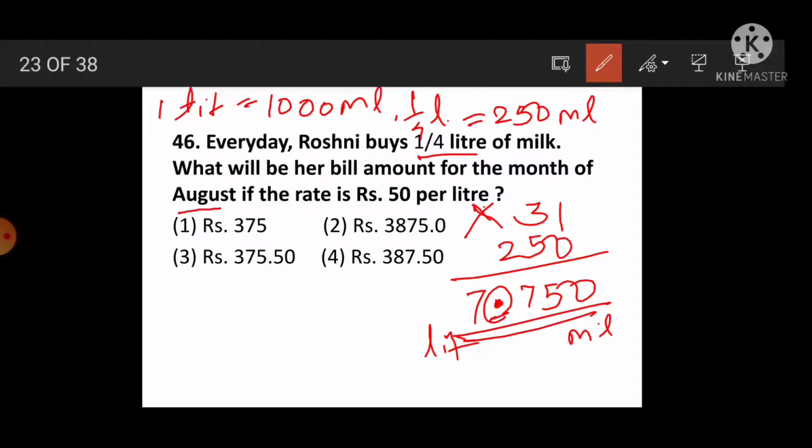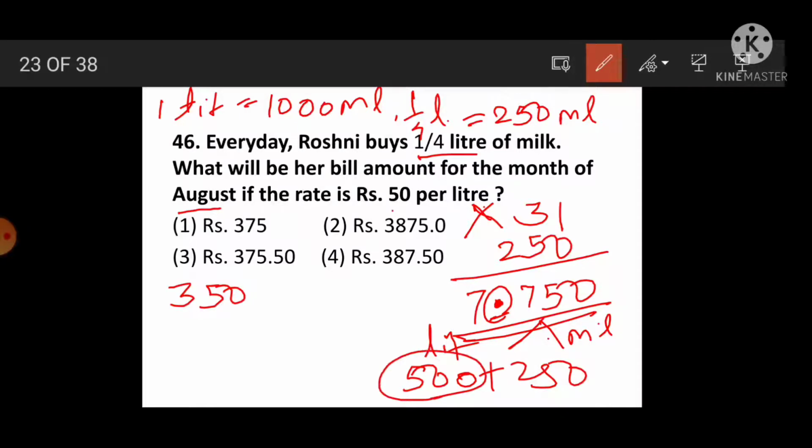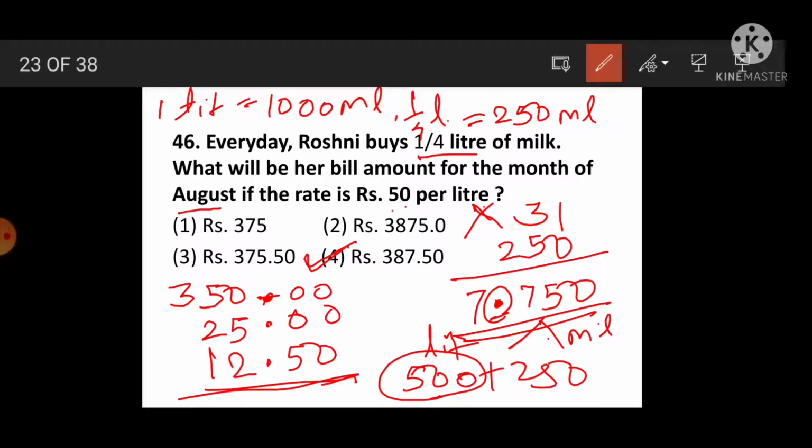7 liter 750 milliliter means for 7 liters, 50 into 7 is rupees 350. In 750 we will split it as 500 plus 250. For this half liter of milk, how much price will be there? Rupees 25. And for 1/4 liter milk, half of 25 means 12.50. Add all these three numbers, what answer are we getting? Rupees 387.50. That is option 4, the correct answer.